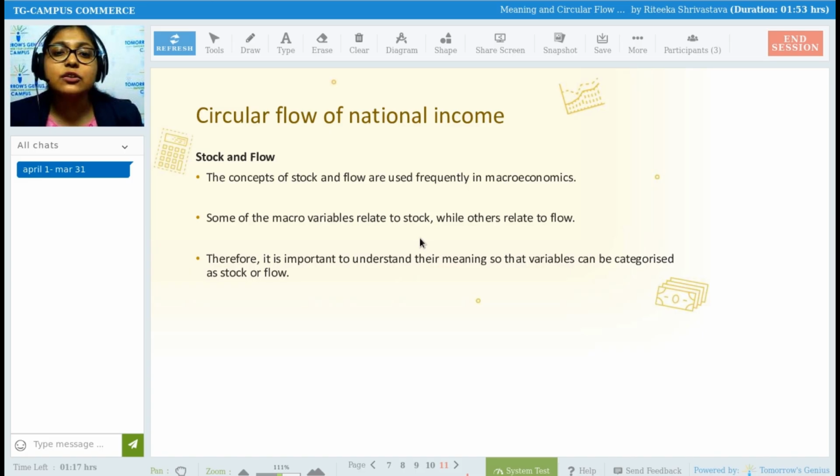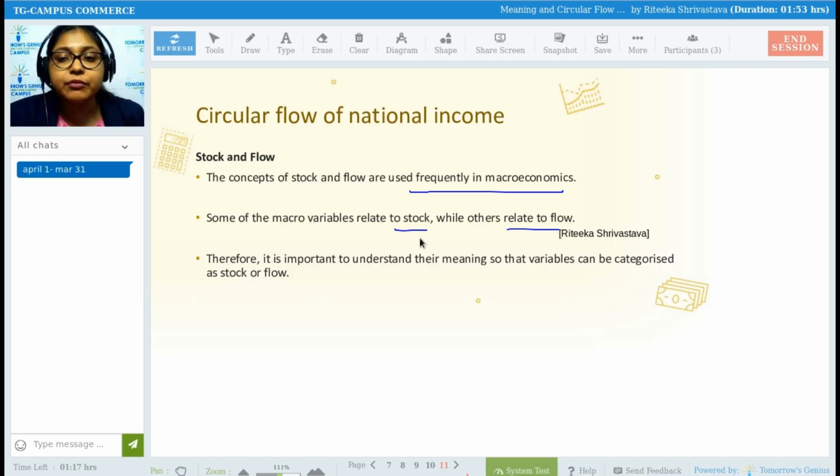As of now, the next thing is the stock and flow concept. What is stock and what is flow? The concepts of stock and flow are used in macroeconomics very frequently. Very often you are going to use the words stock and flow. Some of the macro variables relate to stock and some of the variables are flow. So it is important to understand the meaning of both.